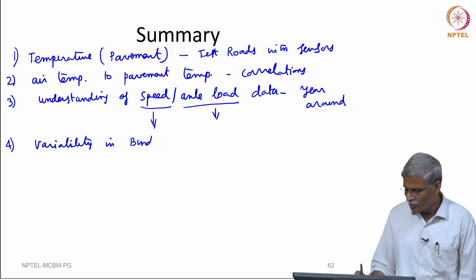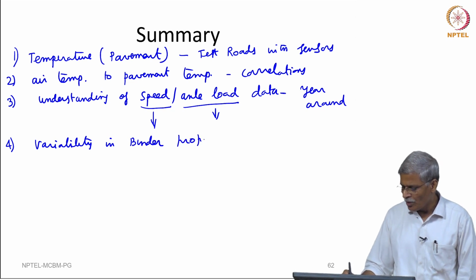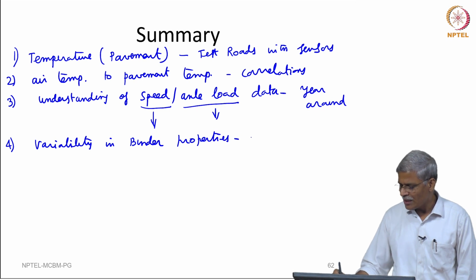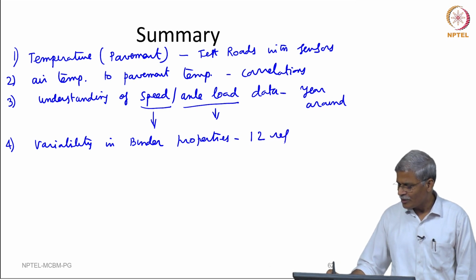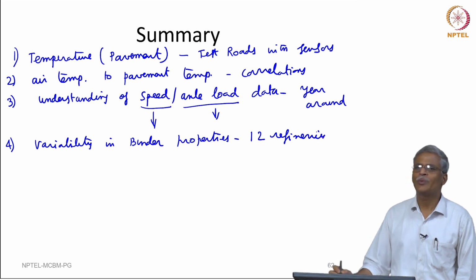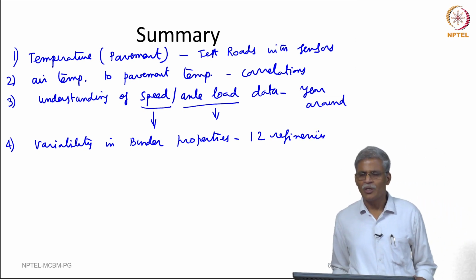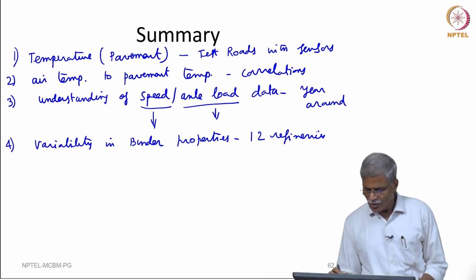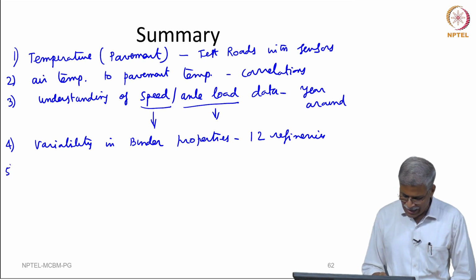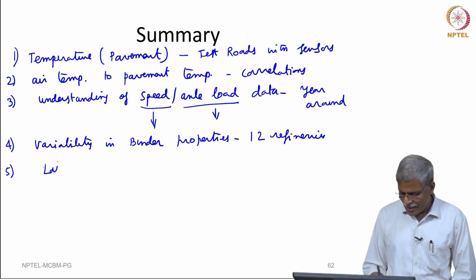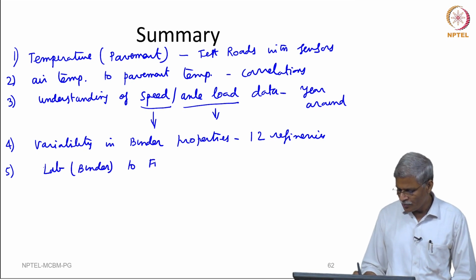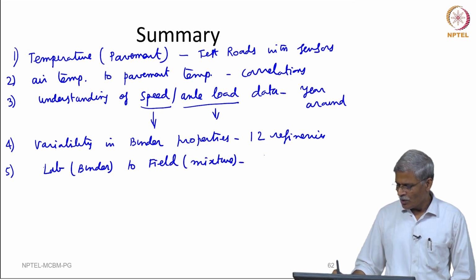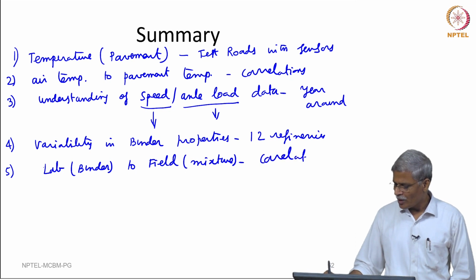Then we also need to find out the variability in the binder properties. Out of the 23 refineries in the country, we have around 12 refineries which produce bitumen, and each of them uses a different process. So, we do not really know what exactly is the variability that one can expect in this. So, this is something that we need to do, and later the lab, that is binder to field, which is the mixture, correlations have to be worked out afresh.